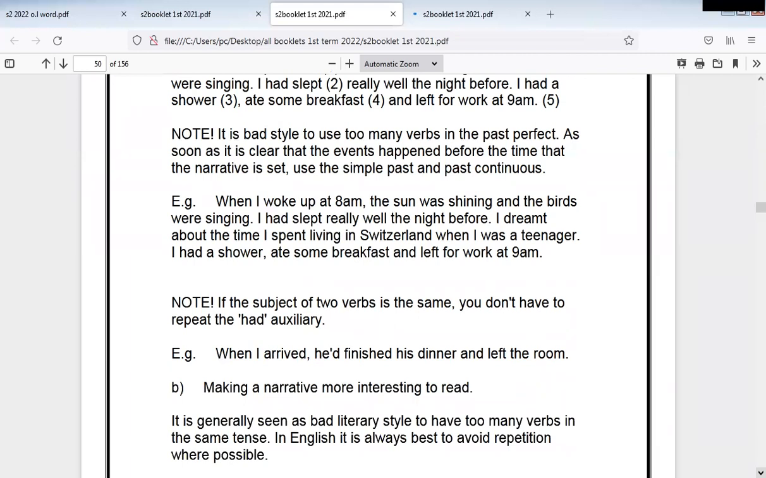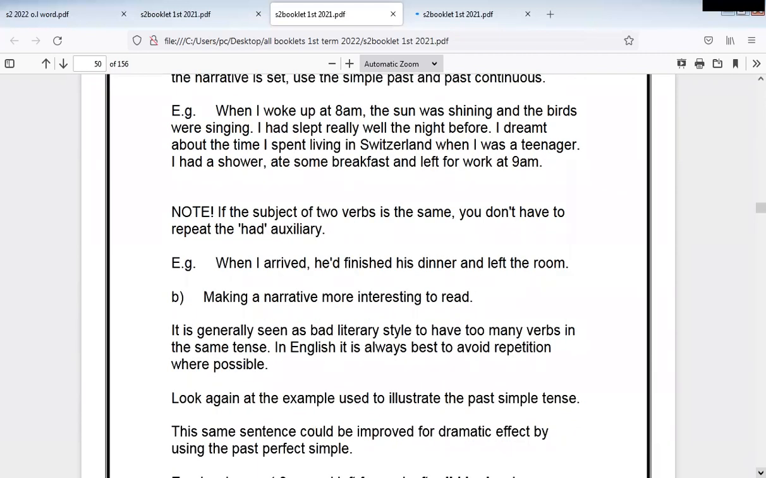Note it is bad style to use too many verbs in the past perfect as soon as it's clear that the event happened before the time that the narrative is set. Use the simple past and past continuous. Let's see the example. When I woke up at 8 a.m., the sun was shining and the birds were singing. I had slept really well the night before. I dreamt about the time I spent living in Switzerland before I was a teenager. I had a shower, ate some breakfast, and left for work at 9 a.m.